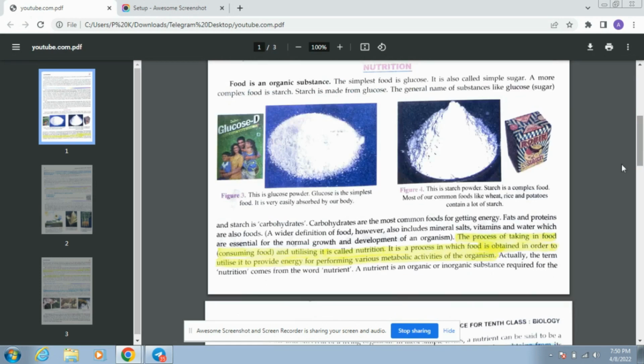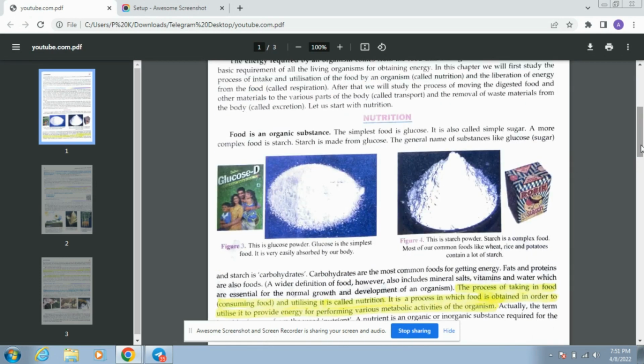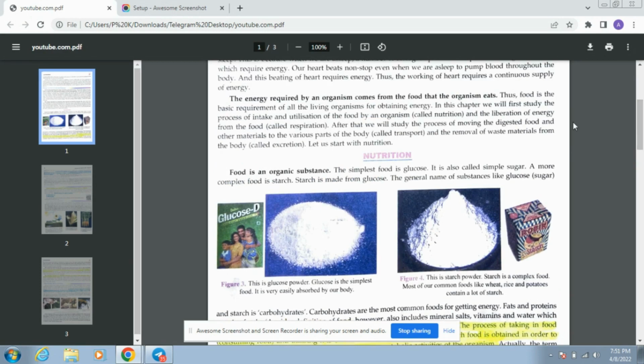The energy required by an organism comes from the food that organisms eat. Thus, food is the basic requirement of all living organisms for obtaining energy. The energy required by an organism.